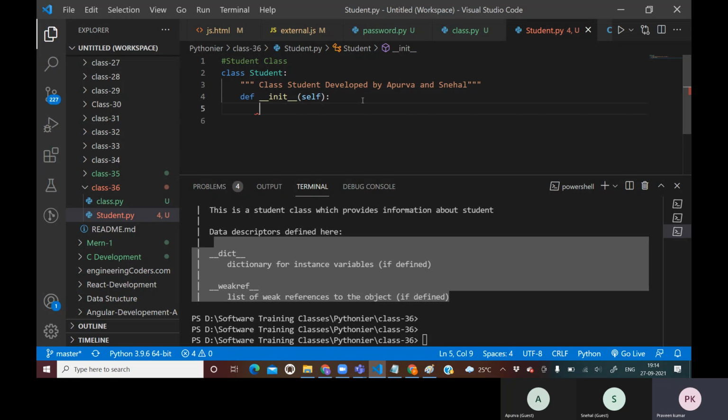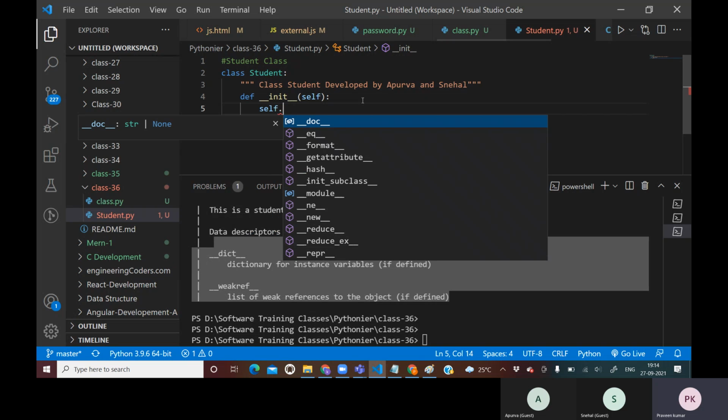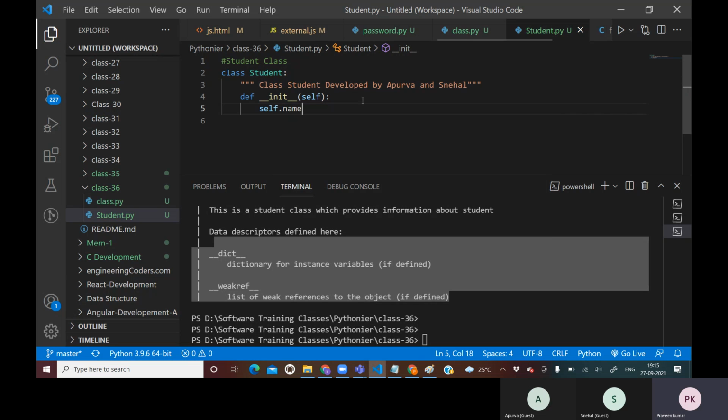So now, if I want to create a class variable, a variable of this class, I will have to say self dot. Because self is pointing to this class, I want to create a variable for this class. What variable name do I want to create? I want to create a name variable of this student class. So I will say self dot student, and what will be the name?